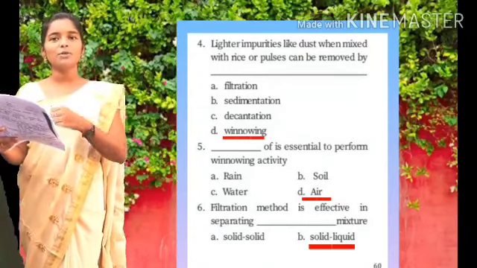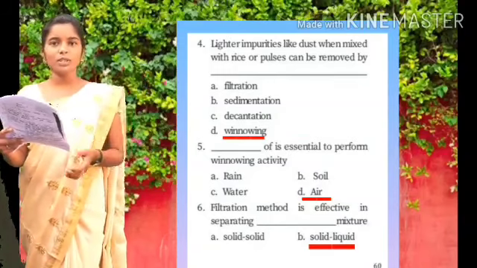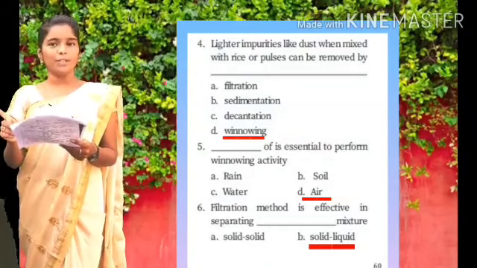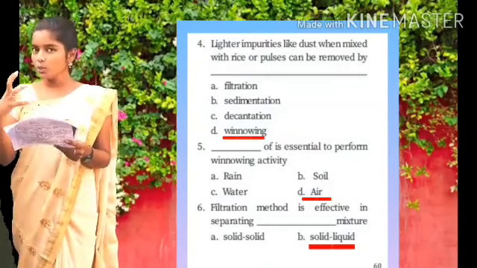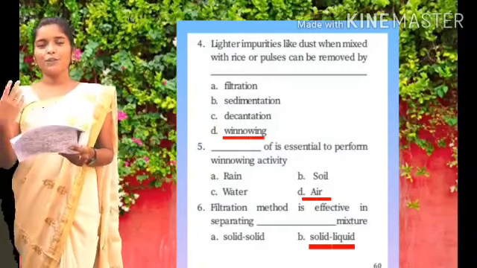Winnowing is a method which helps to remove the dust when it is mixed with the rice. So come on, tell me the answer. Lighter impurities like dust when mixed with rice or pulses can be removed by winnowing.